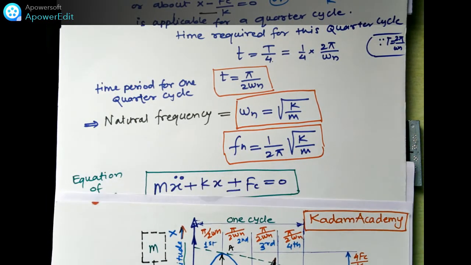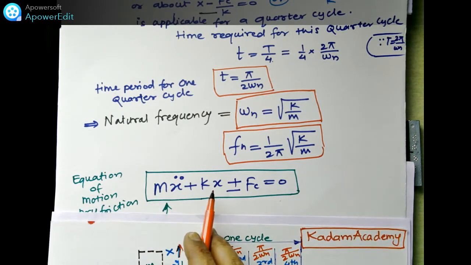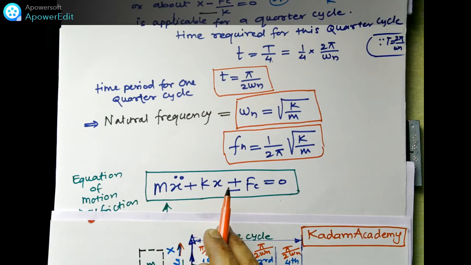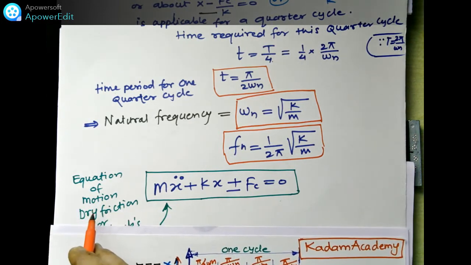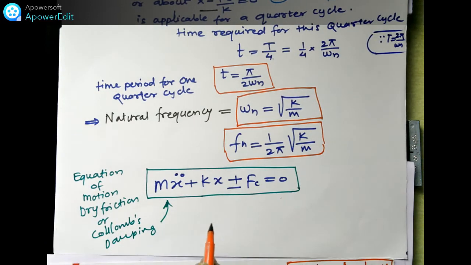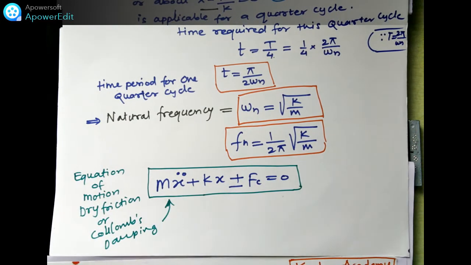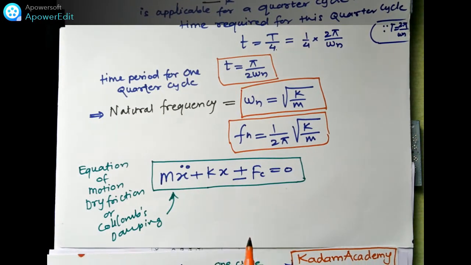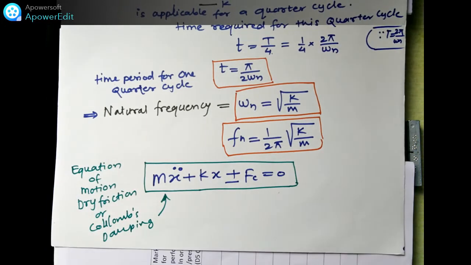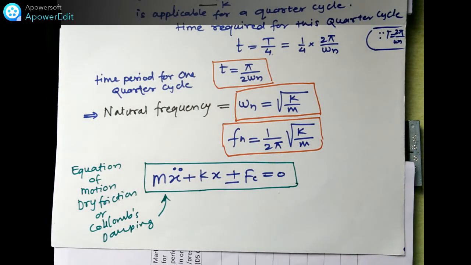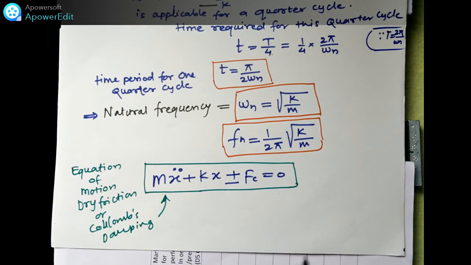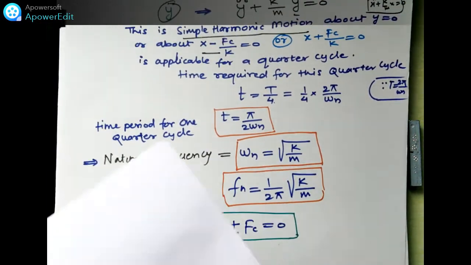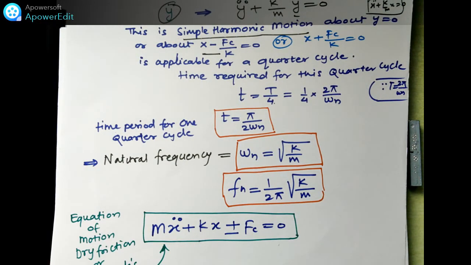And lastly, we have proved that the equation m x double dot plus k x plus or minus Fc, depending on which side it is, is the equation of motion for dry friction or Coulomb damping. So friends, this is the equation of motion for dry friction. We can calculate the values of all the parameters and design for dry friction.